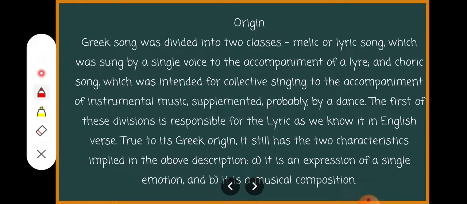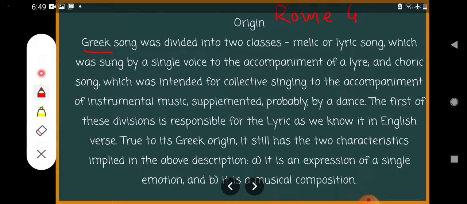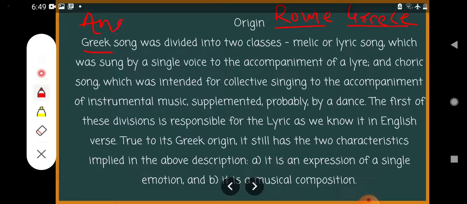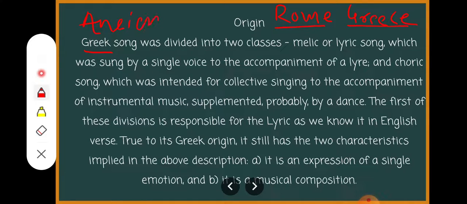It originated, first of all, its origin is in Greece. Generally, most of the literature is written in Rome and Greece. And this literature is called ancient literature.